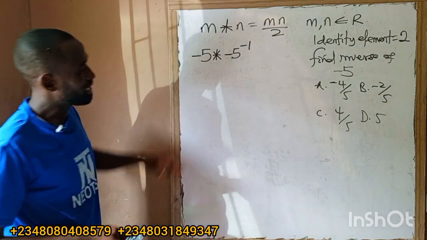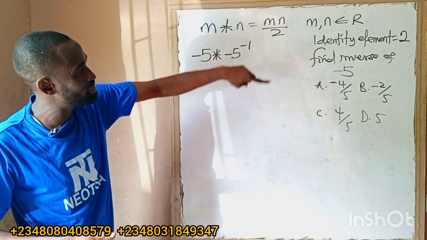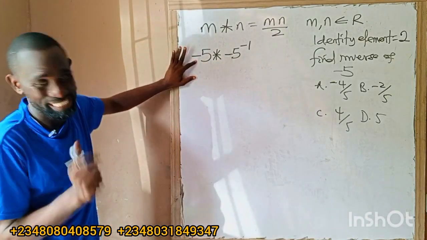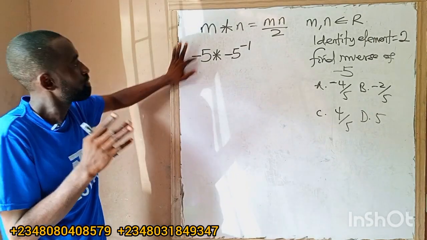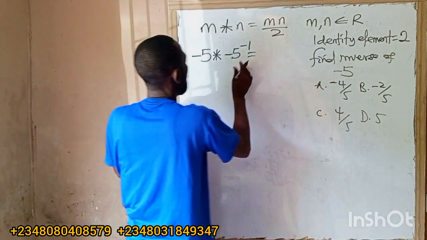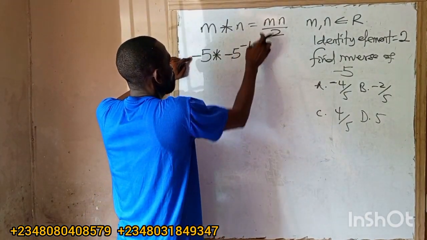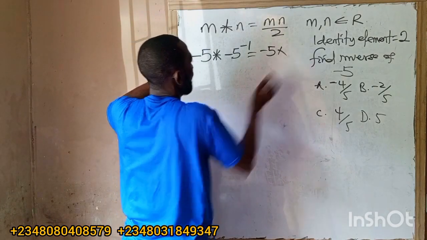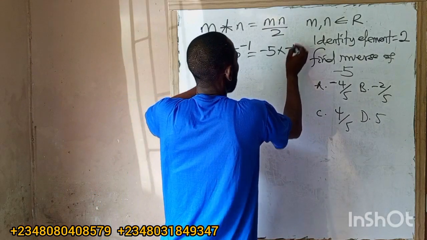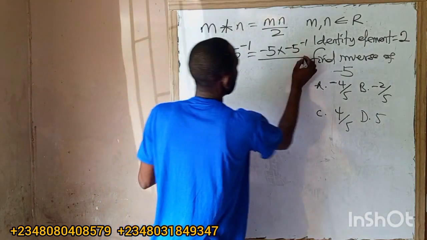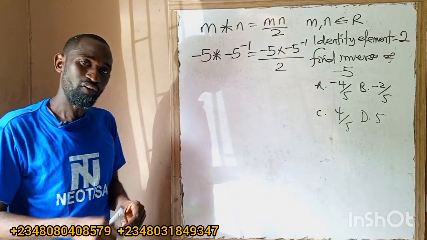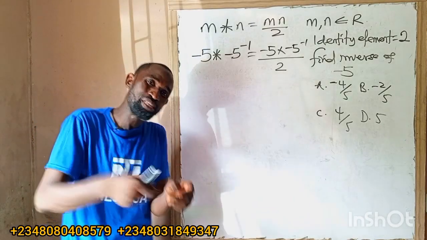To get the inverse of an element, you must combine the inverse of that element with that element. So I'll change m to minus 5 first, then n to the inverse of minus 5 I'm looking for. Anywhere I see m it will be minus 5, and anywhere I see n it will be minus 5 inverse, all over 2. If I want to get the inverse of an element, I must combine the inverse of that element with the element.